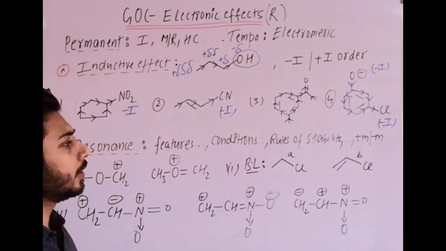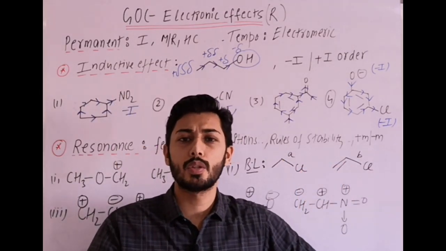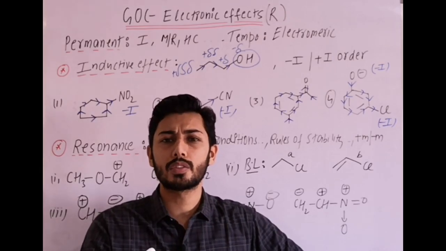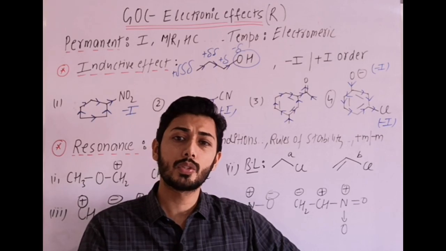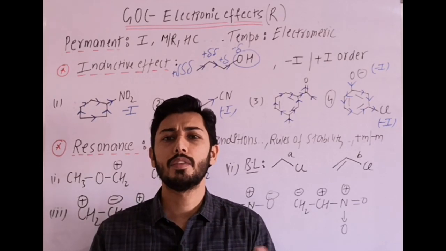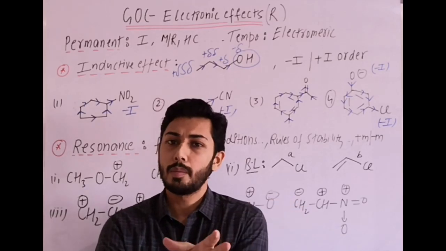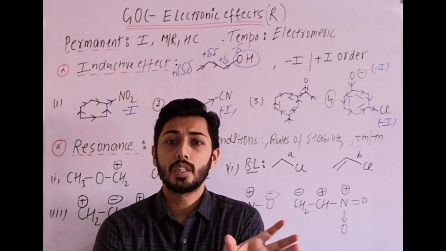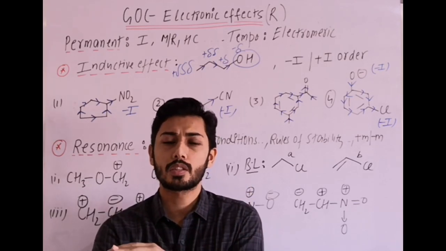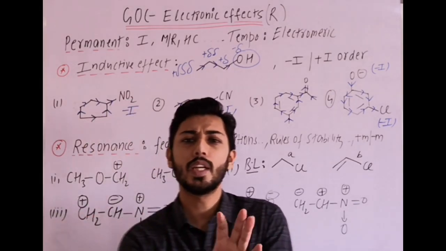Next are the rules of stability, to compare among the resonating structures which structure is more stable and which is less stable. In general, neutral structures are highly stable. Then the resonating structures with more pi bonds are more stable. And if we have charged structures, then the positive charge should be on the less electronegative atom. The structure in which the octet of each atom is complete is more stable as compared to a structure where the octet of any atom is incomplete.